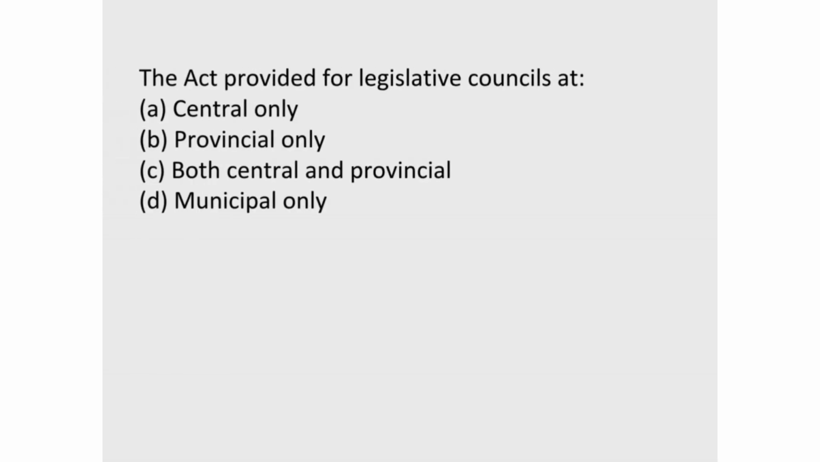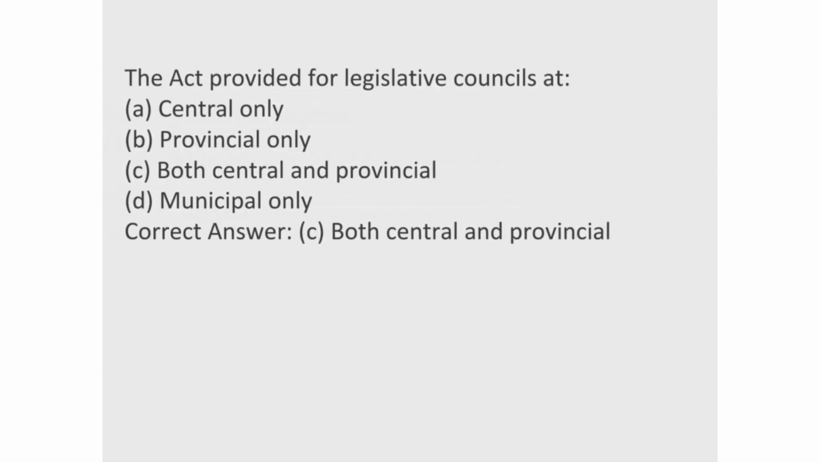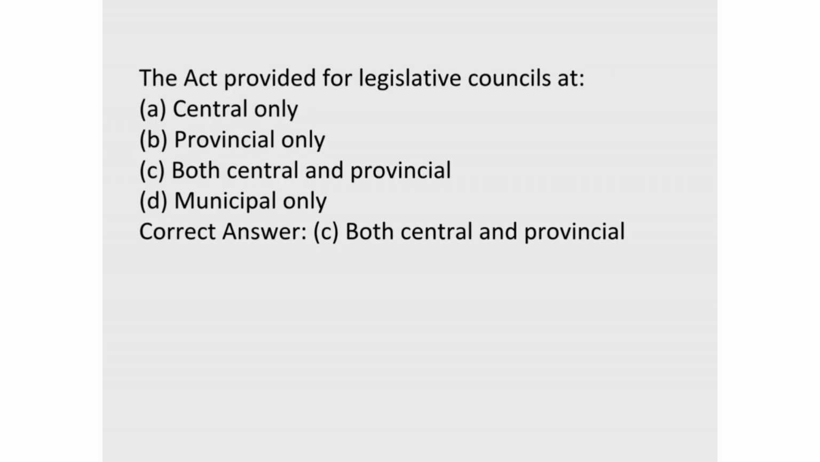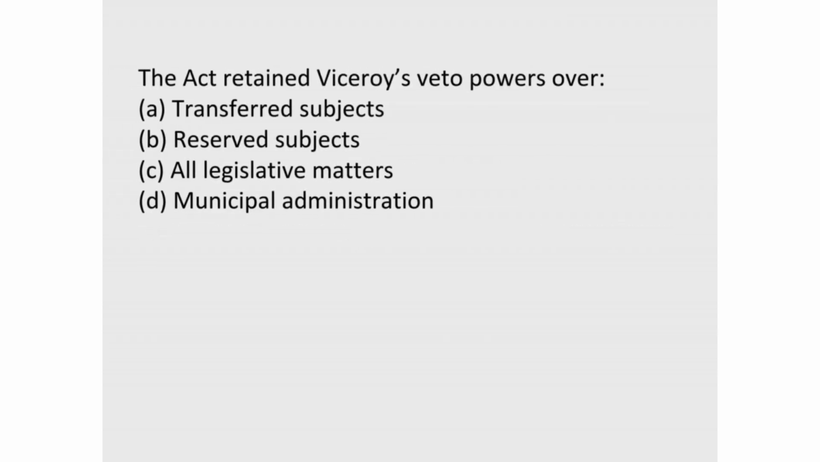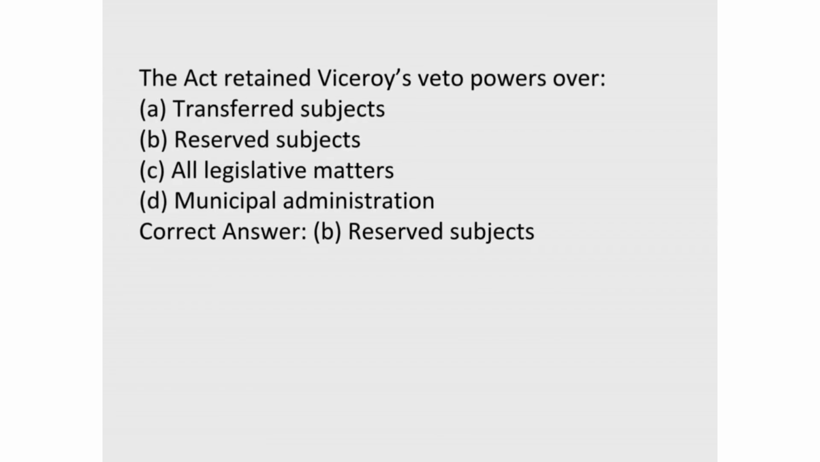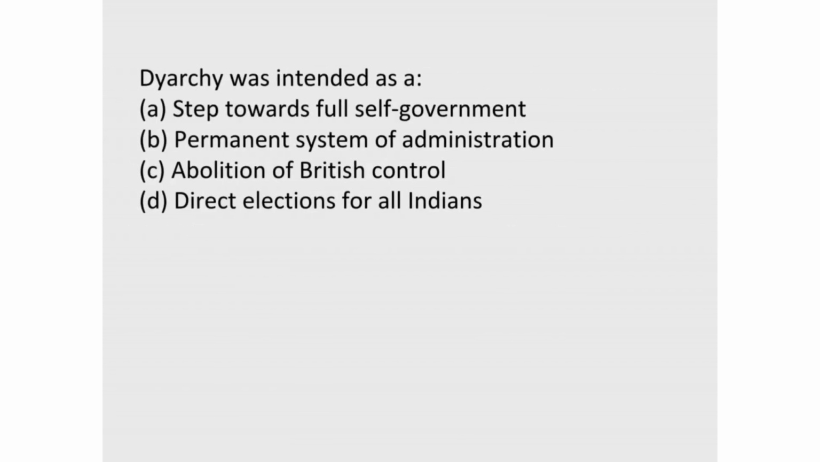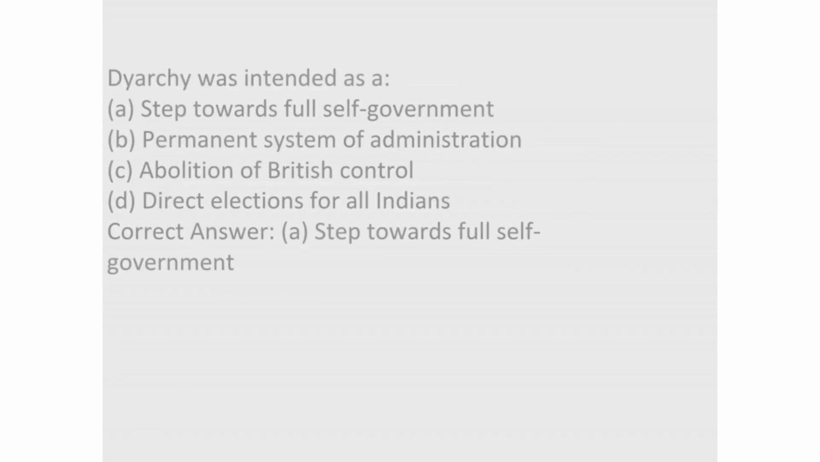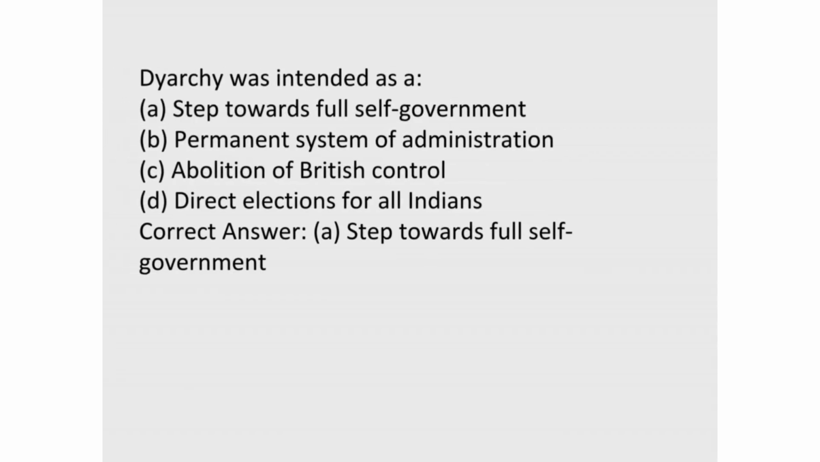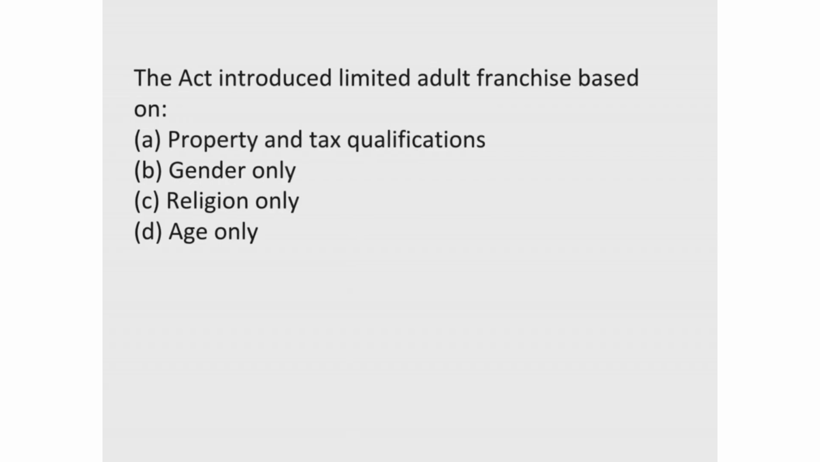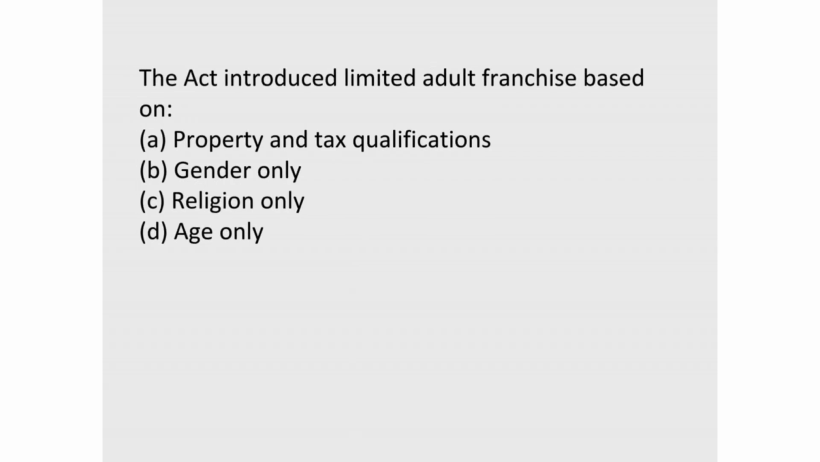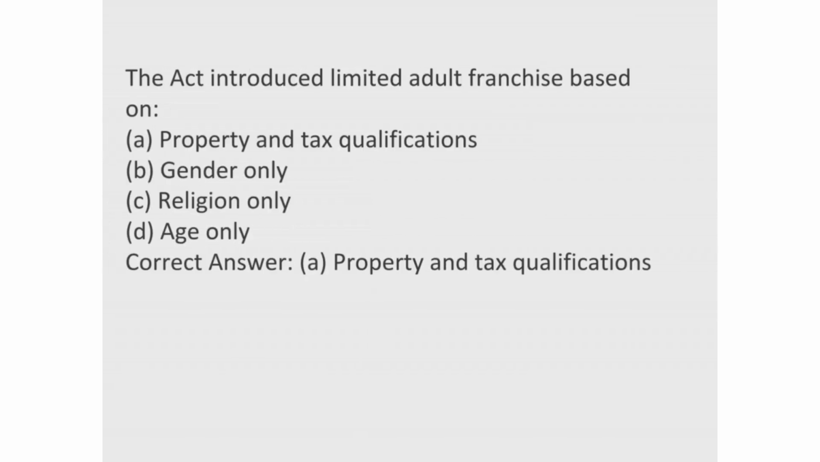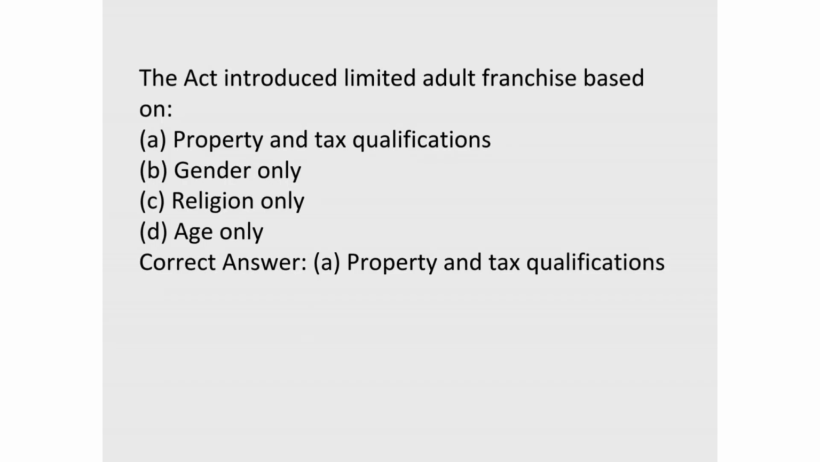19. The Act provided for legislative councils at. Correct answer, C, both central and provincial. 20. The Act retained Viceroy's veto powers over. Correct answer, B, reserved subjects. 21. Diarchy was intended as a. Correct answer, A, step towards full self-government. 22. The Act introduced limited adult franchise based on. Correct answer, A, property and tax qualifications.